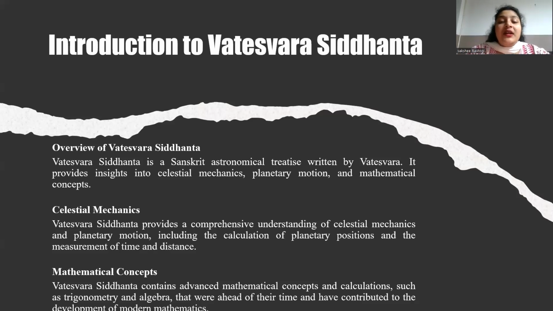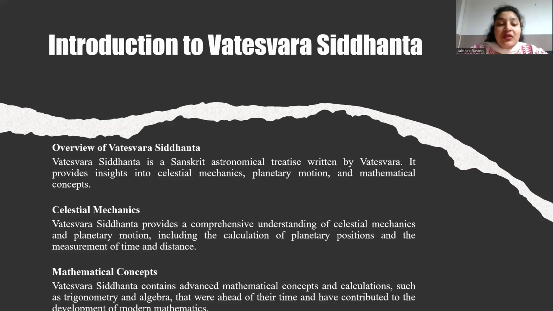But Vateshwar Siddhanta, written in 904 CE, is an ancient Indian astronomical text that discusses various aspects of celestial mechanics, which includes planetary motions. The text describes the motion of the planets, including their mean and true motions, eclipse theory, and calculation of their positions. Orbital calculations means it provides methods for calculating the orbit of celestial bodies, including the determination of their paths, velocities, and positions.